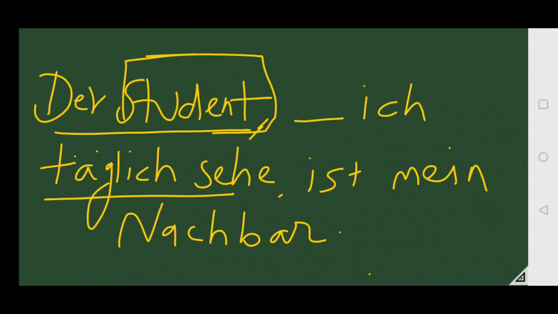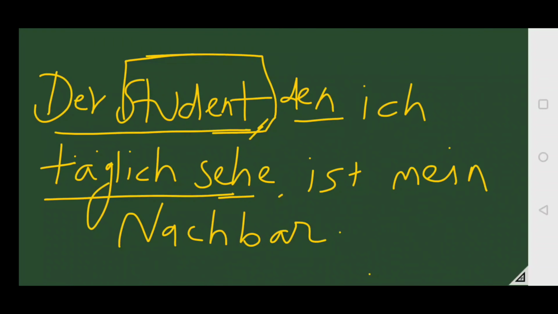This sentence is important: the sentence between the commas. So the verb is sehen. Sehen takes accusative, so der changes into accusative case, den. The student whom I see every day is my neighbor. So we have to see the part written after the comma in order to check the case, whether it's accusative, nominative or dative. You can rewind the video in order to have a good understanding of the concept.